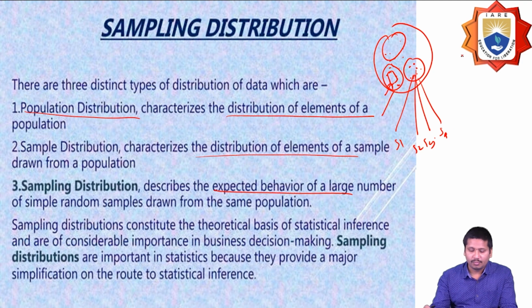We call it a sampling distribution. Mainly, this sampling distribution constitutes the theoretical basis of statistical inference and is of considerable importance in business decision making. It provides the major simplification to statistical inference.